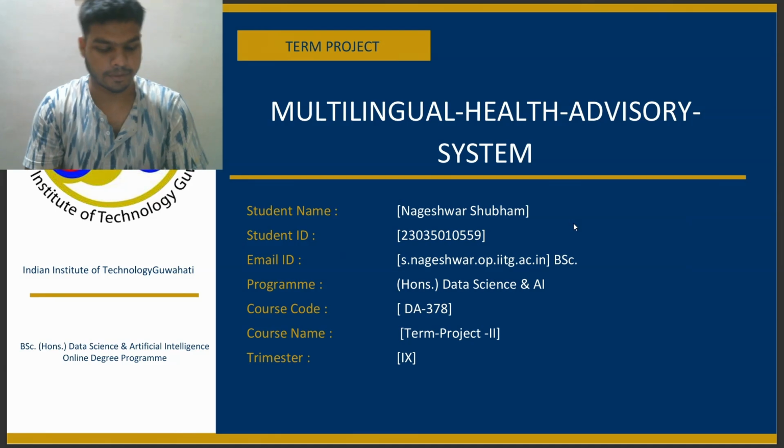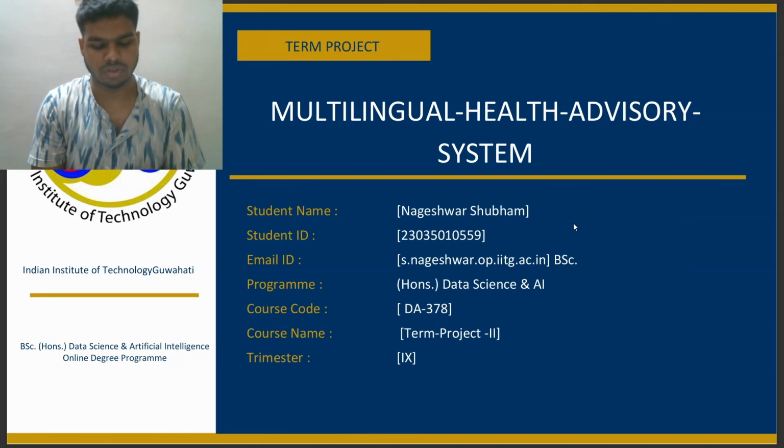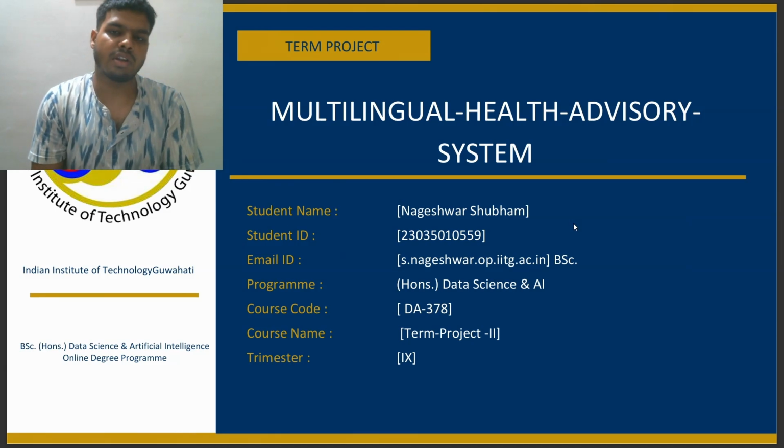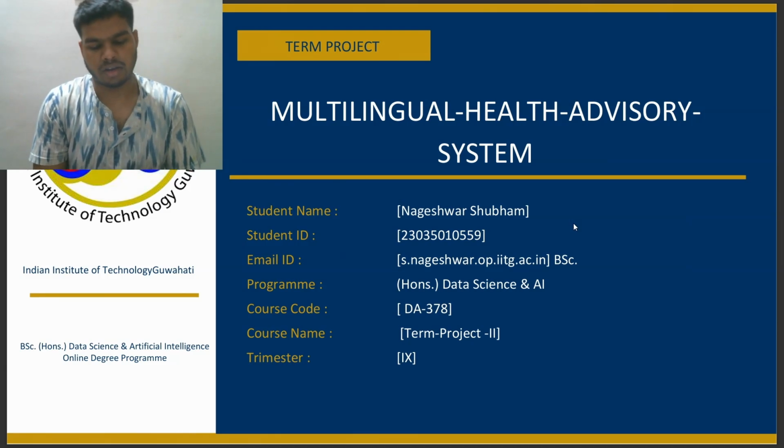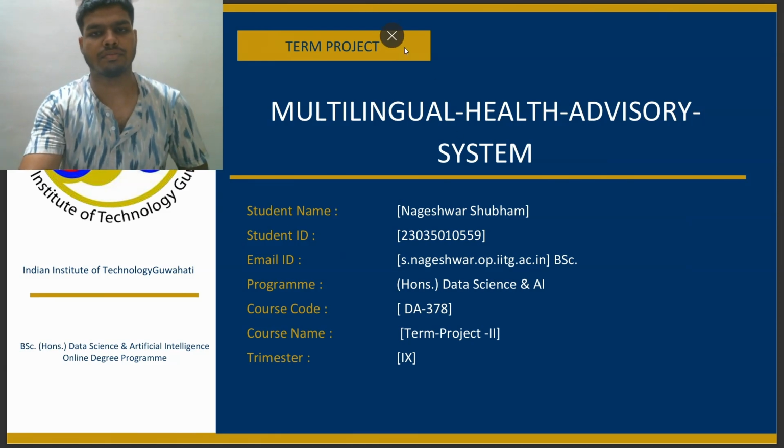AI models can generate inaccurate results, especially in healthcare, which is problematic. Therefore, the objective of the project was to build a multilingual health advisory system that can retrieve information from trusted healthcare documents and provide the answer to the user in their native language.